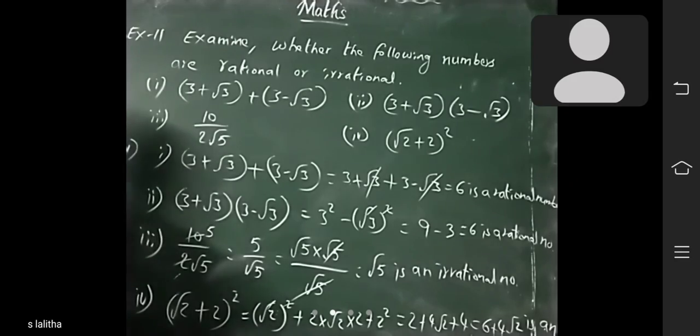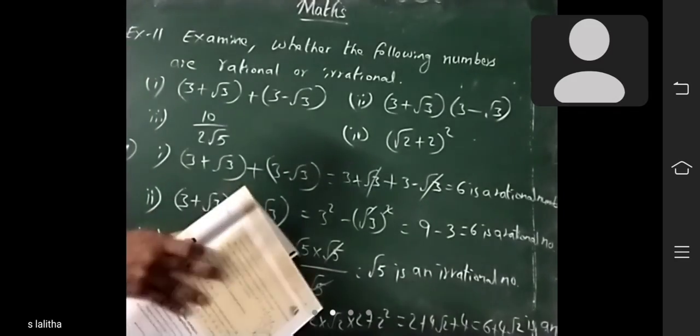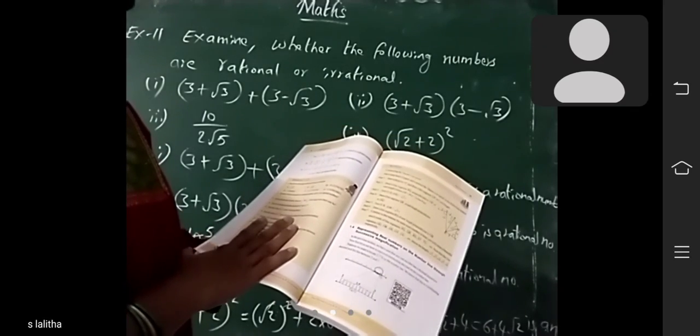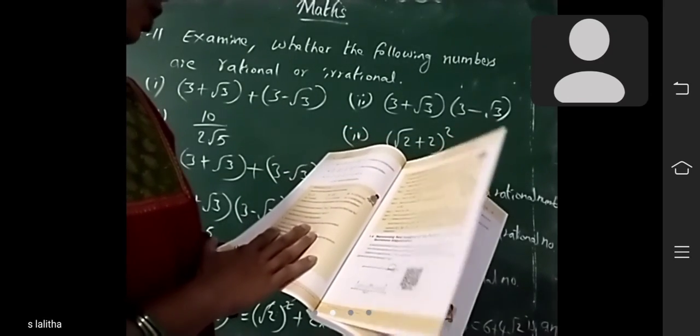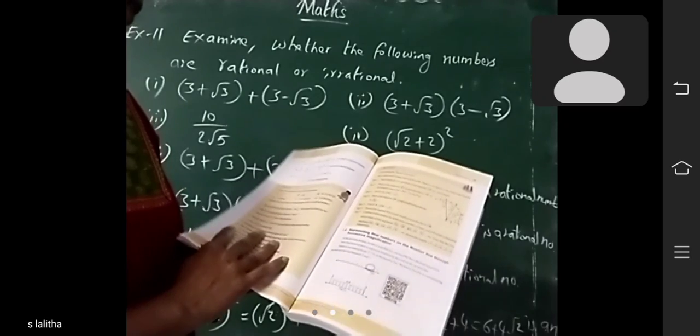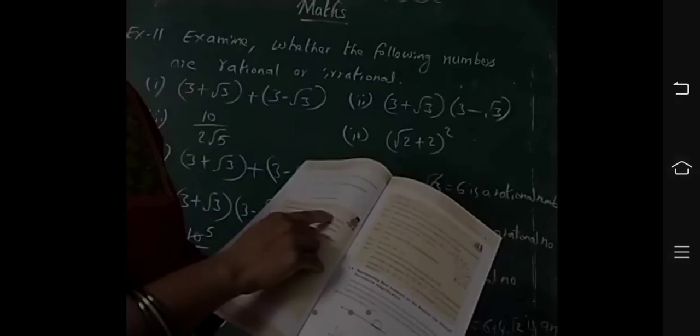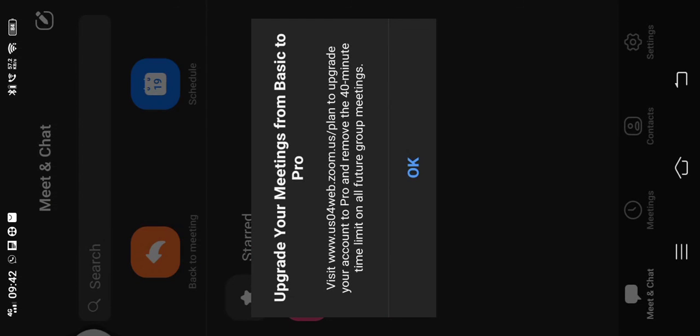And what is the homework? Today's homework is exercise 1.2, first Roman, third Roman, fourth Roman. You can do the homework. Classify the following numbers as rational or irrational. Same like that, this only you have to find. Also, the first example I told now in today's class, like that, fourth one also you can find the rational numbers between these two. So that is the homework, children. You can do it and send it to my WhatsApp number.